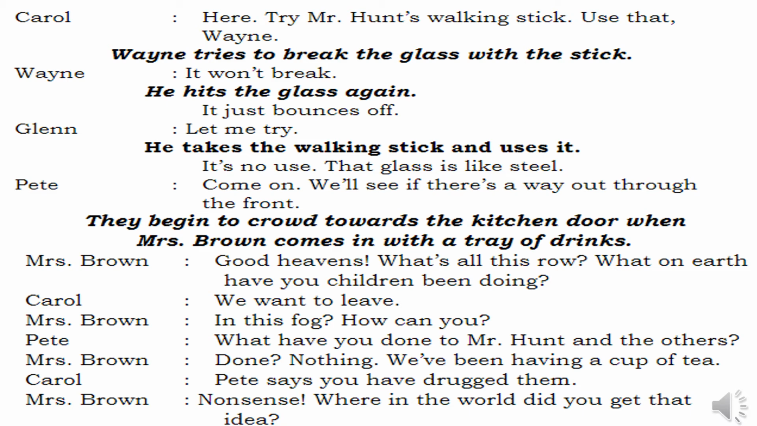Where in the world did you get that idea from? Where did you get this idea from? How can we drug them? Was her answer. Then we'll see what happens.